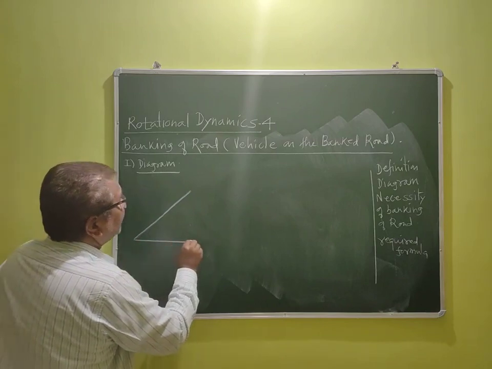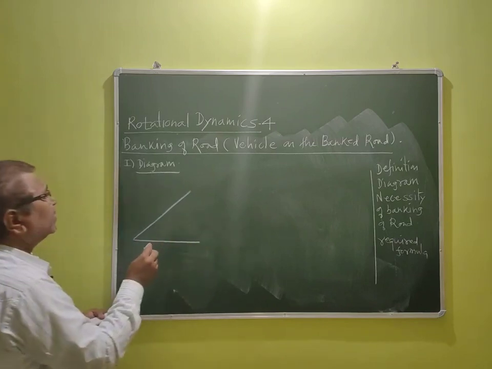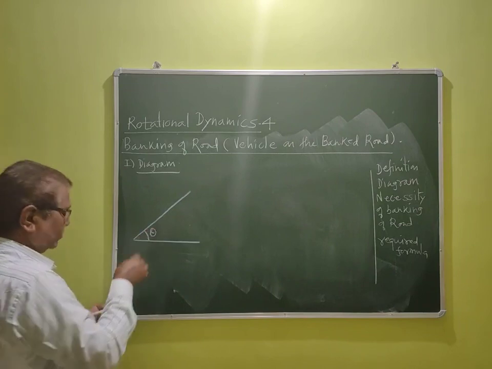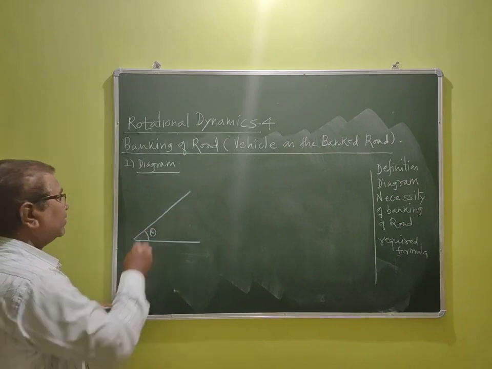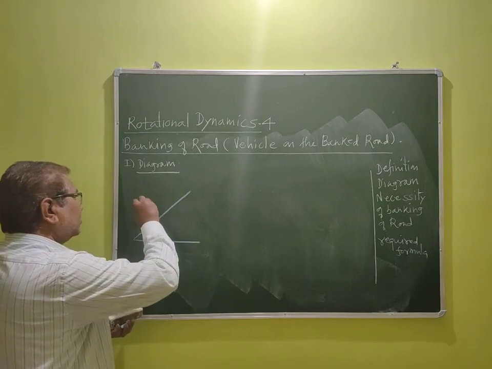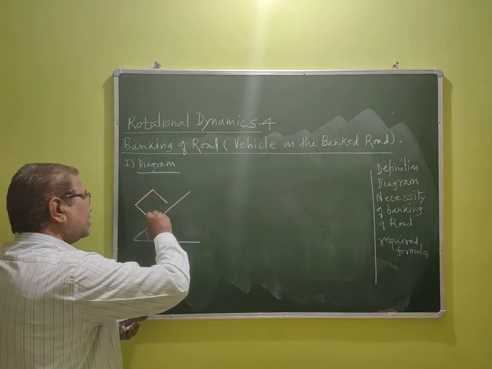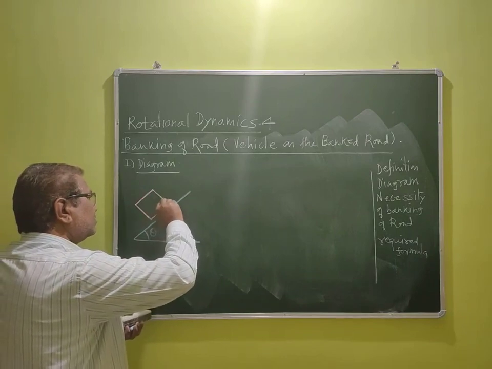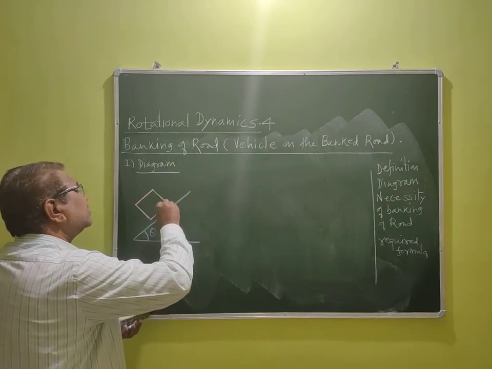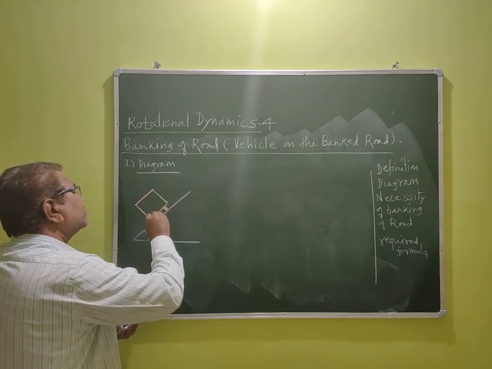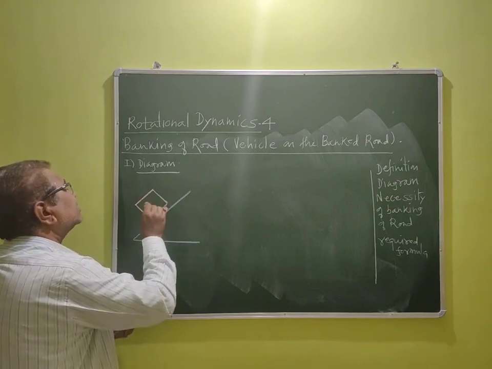So this is a banking of road. I will explain what is meant by banking of road. This angle is theta here. Here this is a vehicle. I have taken a vertical cross section like this. See here, these are the tires. Only two tires are seen here because we have taken a vertical section.